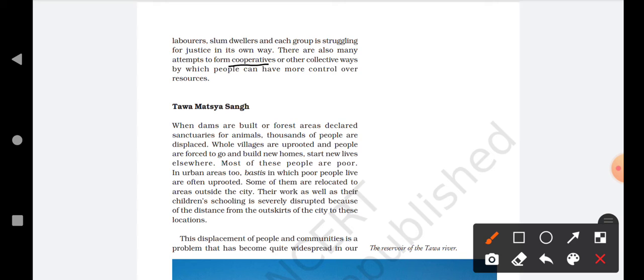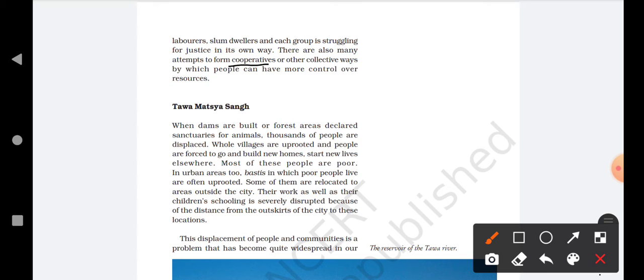Remember, cooperative means people with the same interest working together as a group. Many people started making cooperatives so that they can work together and each person can get equal benefit.